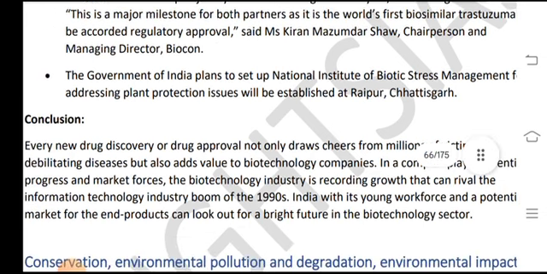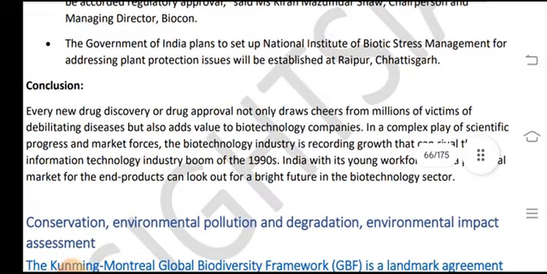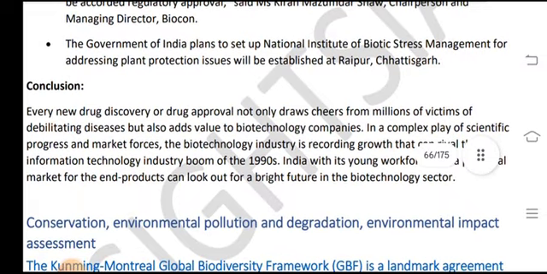Conclusion. Every new drug discovery or drug approval not only draws cheers from millions of victims of debilitating diseases but also adds value to biotechnology companies in the complex play of scientific progress and market forces.